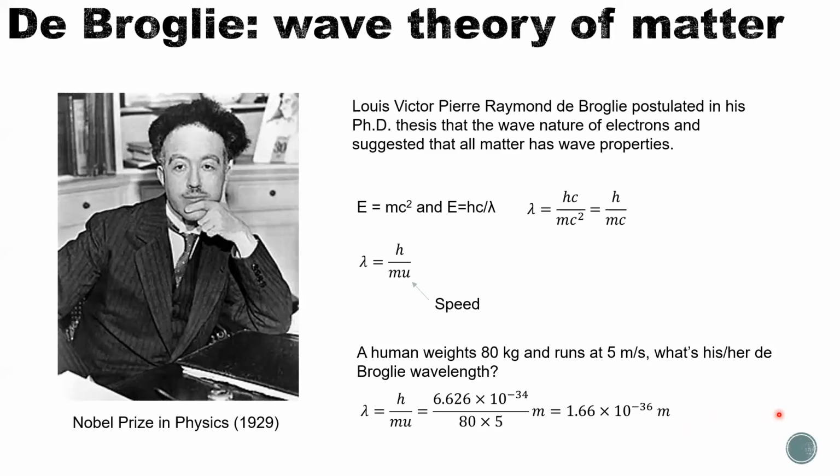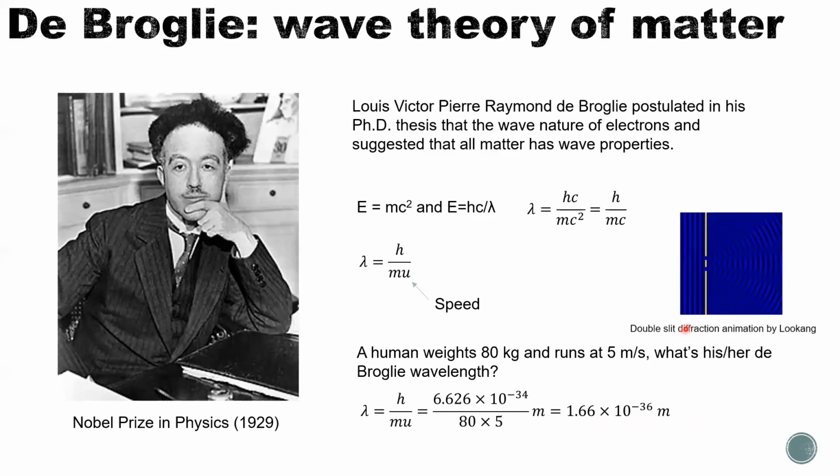This means if a human runs at this speed and has this weight, then he presents some wave properties with a wavelength of 1.66 times 10 to the negative 36 meter. If this is a wave, then it can have all features of a wave. So for waves, if you did this experiment before, it's the famous double slit diffraction.